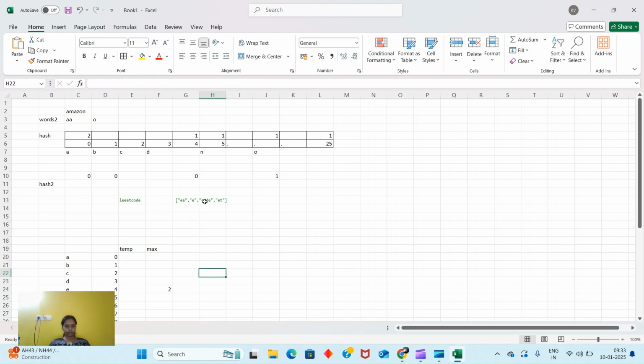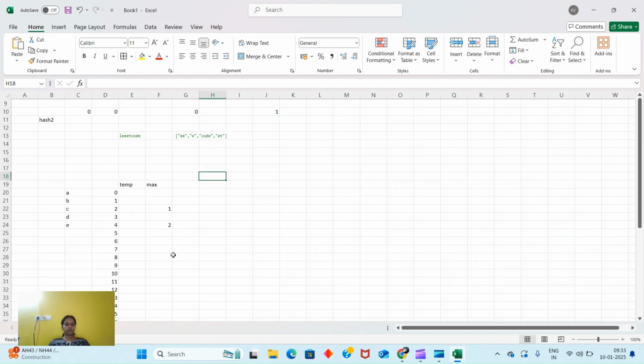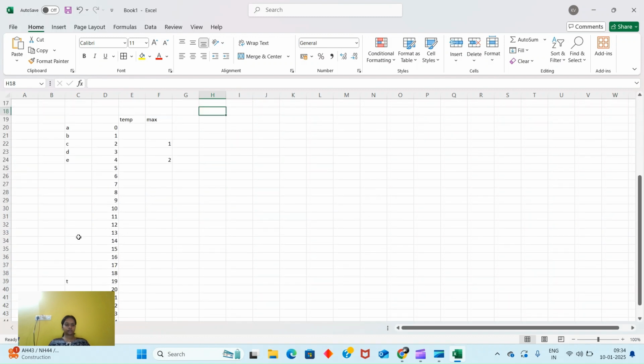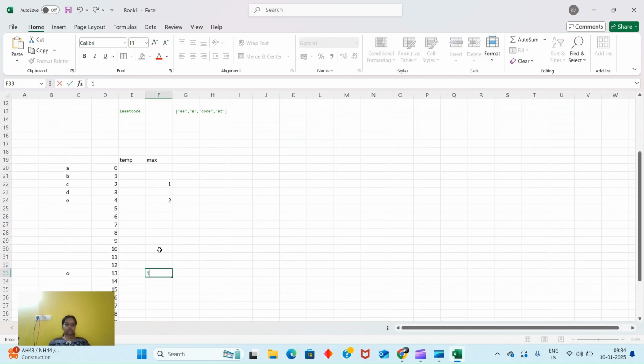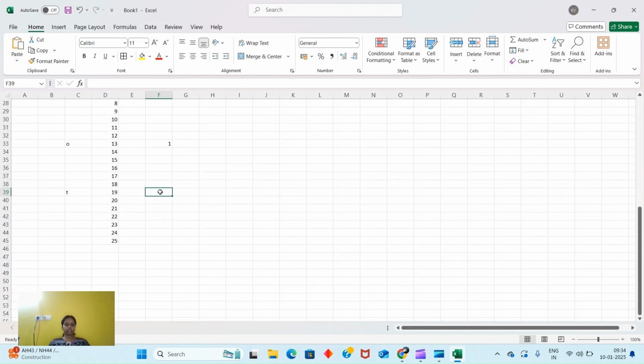Again in code, C is there, 0 and 1, so 1. O is 1, D is 1, again E is 1 but the maximum is 2, so it will not change. In T we will change it to 1.